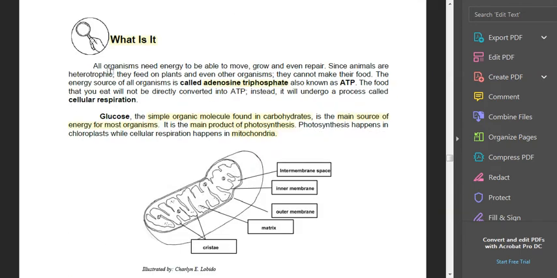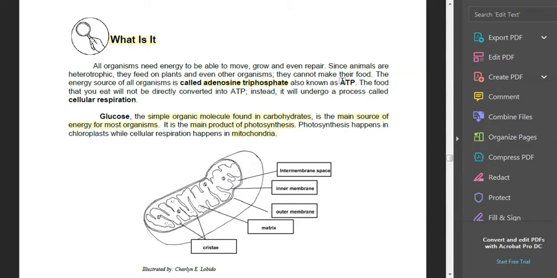Then you continue with what is it? This is learning about cellular respiration. So again, the energy source of all organisms is called adenosine triphosphate or ATP.